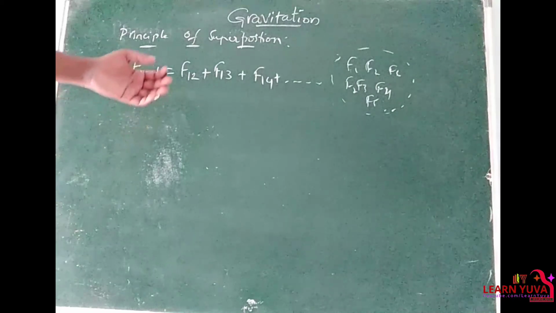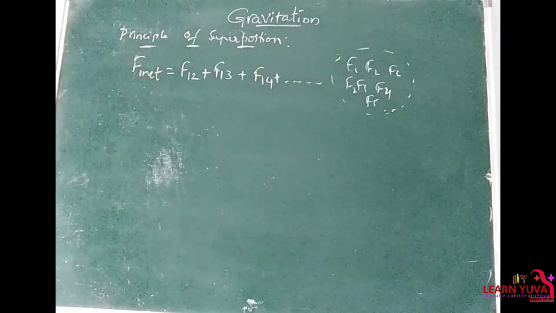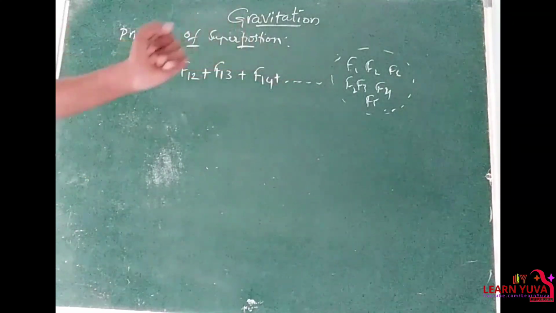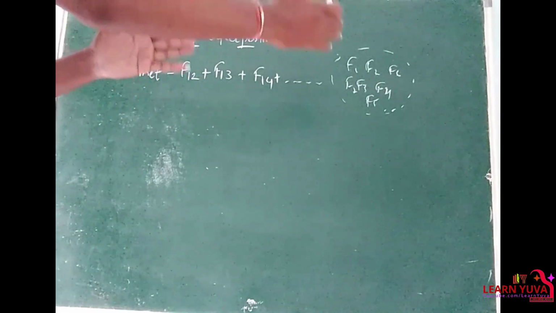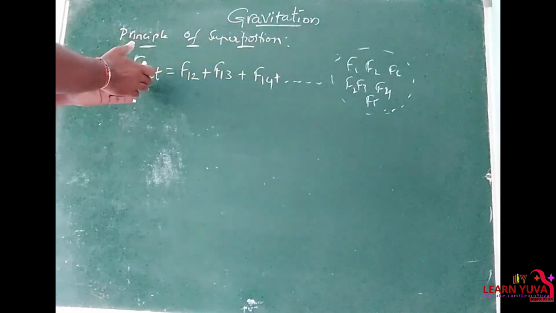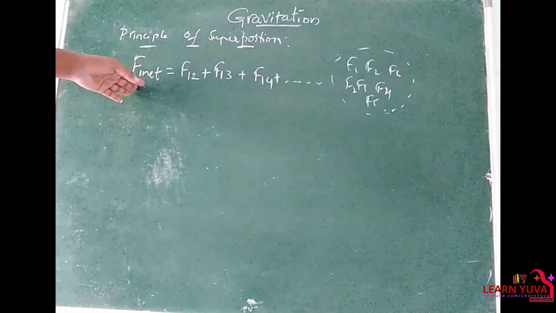Right? If we continue like this, then the total sum of all the individual forces gives the net force acting on F1.